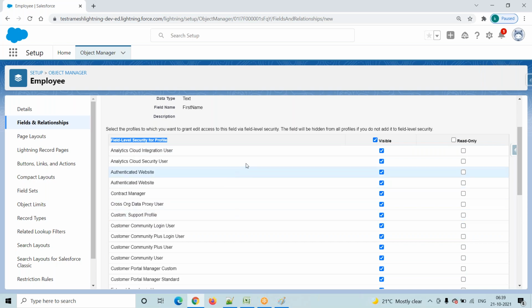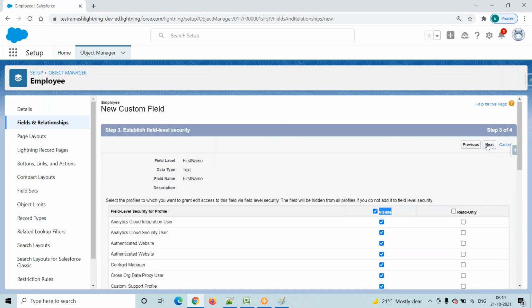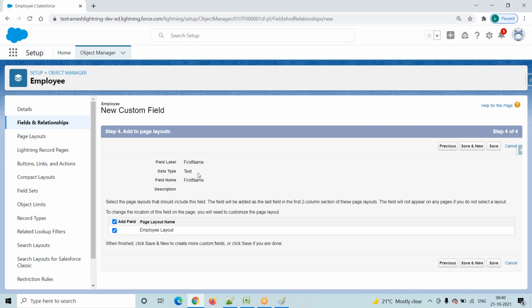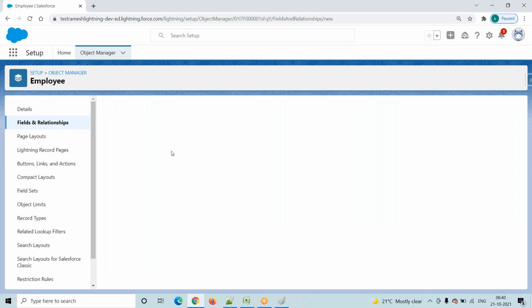Whenever we are working in a project, we will not decide what kind of permission we have to provide for a particular profile. They will clearly mention it in the requirement. We will not assume and we will not provide anything. If they do not provide any information related to field level security, then we make it visible to all profiles. Then click on the next button, and we are adding this field to the page layout. Every object has a page layout, right? Page layout is nothing but the UI. Then click on save and new.